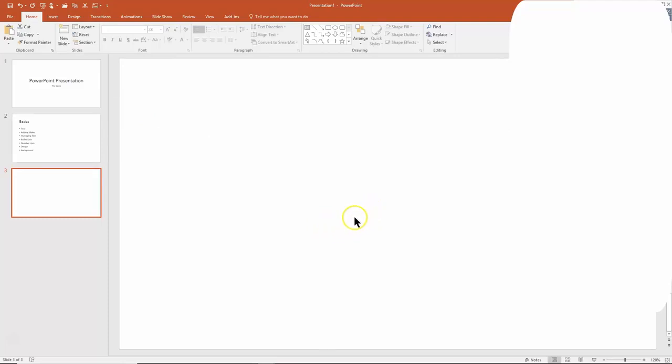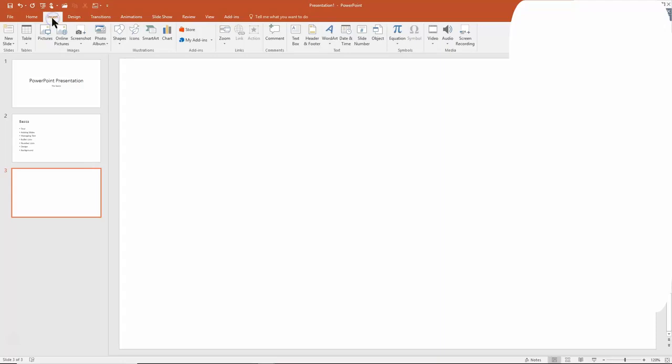Now I'm going to try to type onto this slide. I'm going to click right in the middle, and I'll try to type, and it actually is not letting me do that. If you want to add text to your slide, you have to add a text box. Let's do that. So I'm going to come up here and I'll pick on the insert menu, and then we come over here and we pick on the word text box. And then in this case, I'm going to go ahead and click onto that slide.